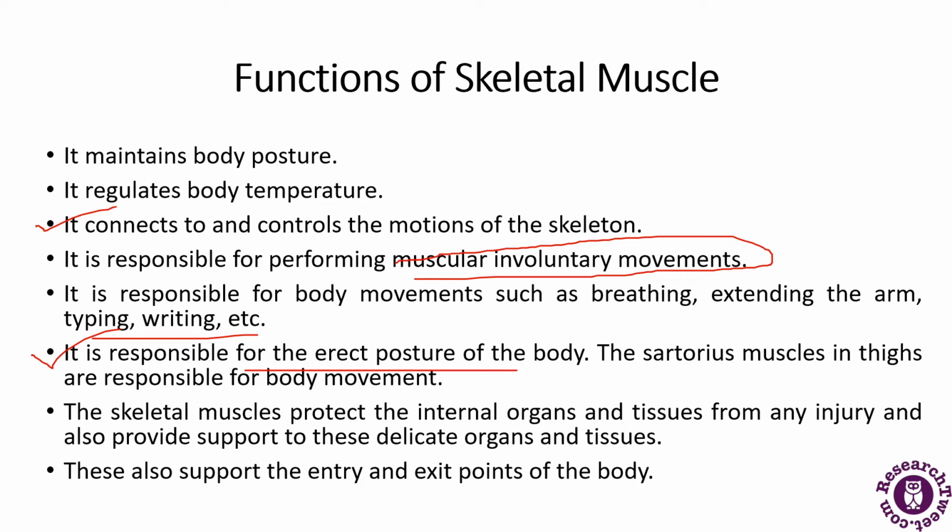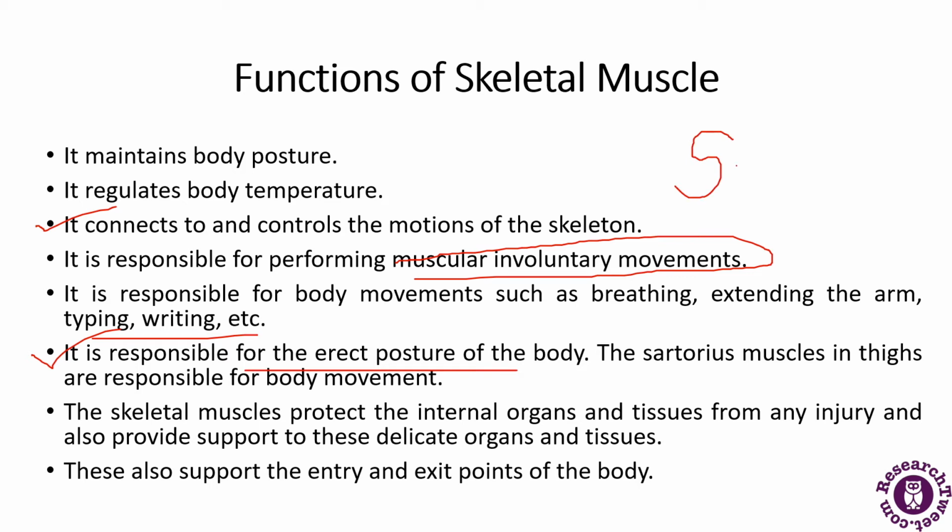Now if I want to take an example here about the skeletal muscle. For example, if I take an example around the mouth, then these muscles reduce the size of the opening by the contraction of the muscle and facilitate the swallowing of the food. So this is the example of the muscles around the mouth. That is the sphincter muscles.